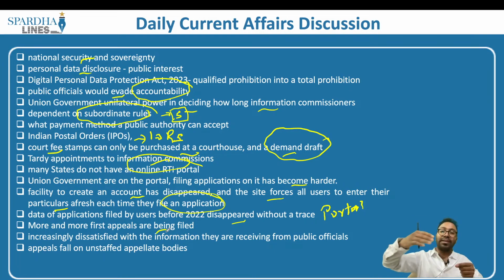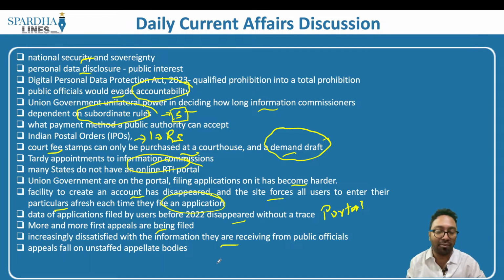I have to go to the next level of authorities, and this is further irritating the users when it comes to the right to information. Users are increasingly dissatisfied with the information they are receiving from the public officials, and as a result there are places where I go on an appeal, I seek the information from the higher authorities, but this appeal jurisdiction does not have enough number of people to give me the information.